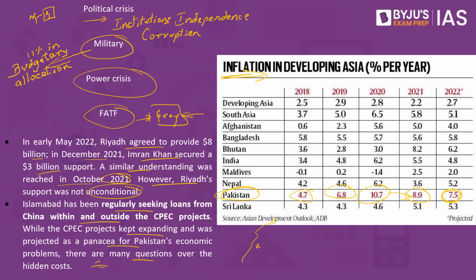Now, let's look at another angle. China had entered into Sri Lanka. Sri Lanka is suffering. China had given loans to Nepal. Nepal is suffering, and China had given loans to multiple other countries in Africa. Those people have been suffering, and China is now giving loans to Pakistan. Pakistan is also suffering. So what we have is debt trap diplomacy. And if you look into Pakistan's economic survey for the year 2021-22, their current debt with respect to China is as much as $87.7 billion. So China is indirectly contributing to this economic crisis as well.